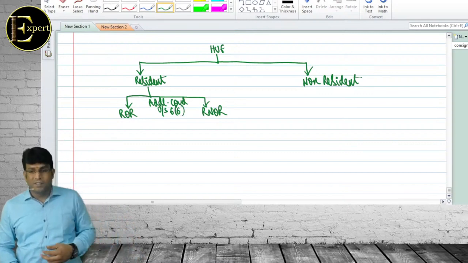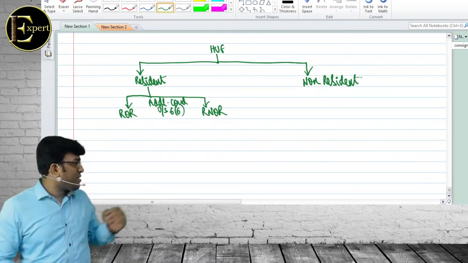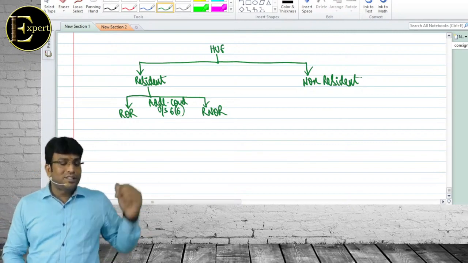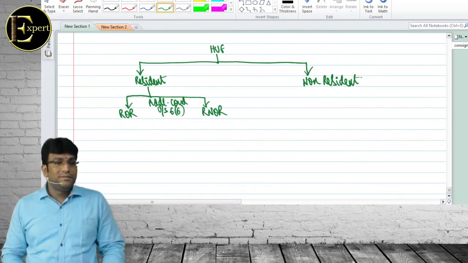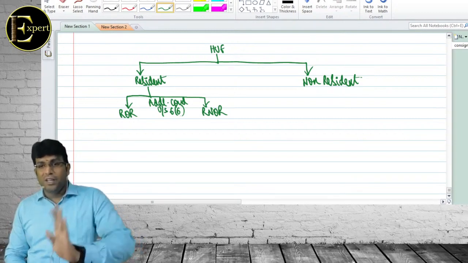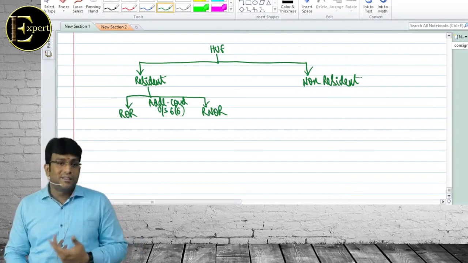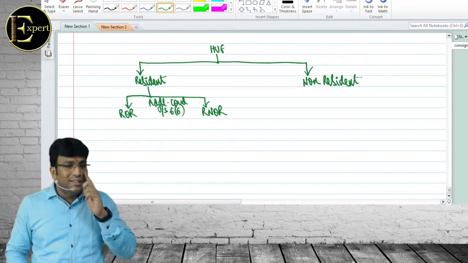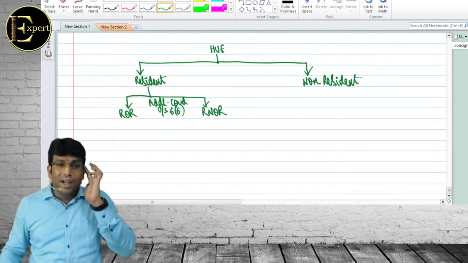What do you understand by this? Just wait for 1 minute. Additional condition, section 6(6). What did you understand by this 6(6)? Sir, ROR or RNOR will be decided based on the additional conditions given under section 6(6). What did you further understand? Same as individual. That's it. That is the answer. Same as individual.